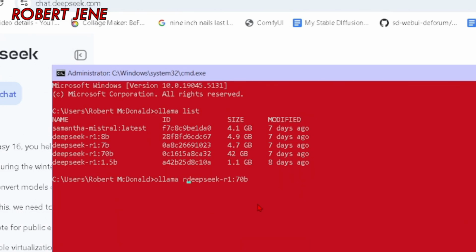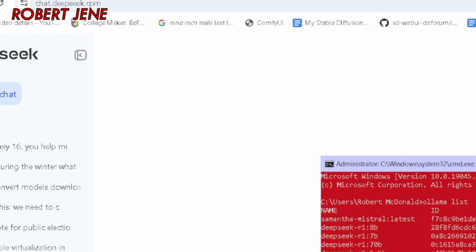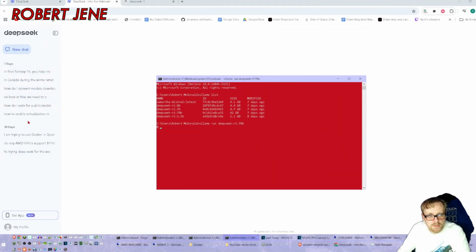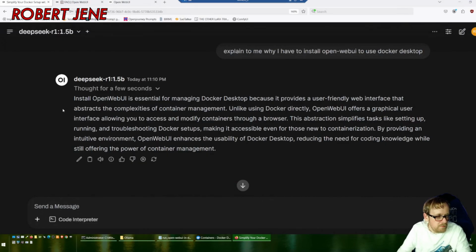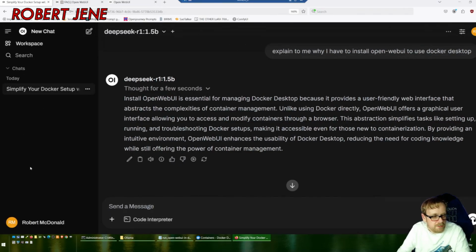So Ollama run. While that's running, I find it interesting and very cool that your chat history is over here on the left. And this is back on my other computer I'm remoted into, and you can expand it like this, and it has a different chat history. So your chat history is local to the computer.